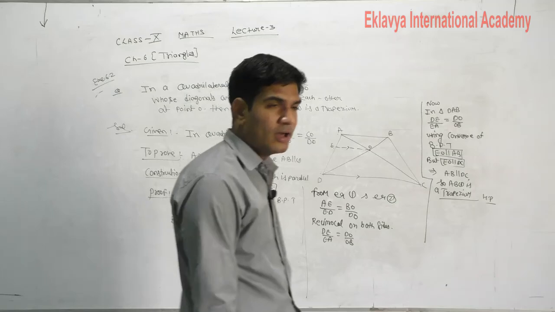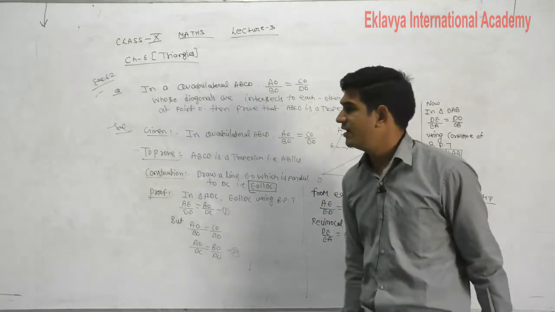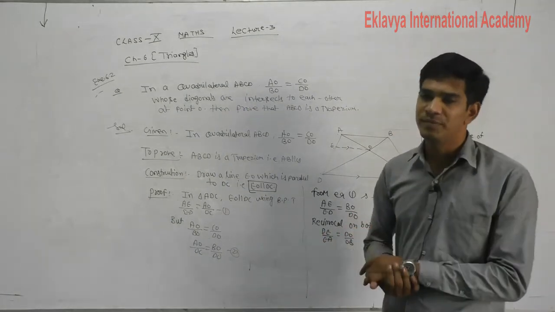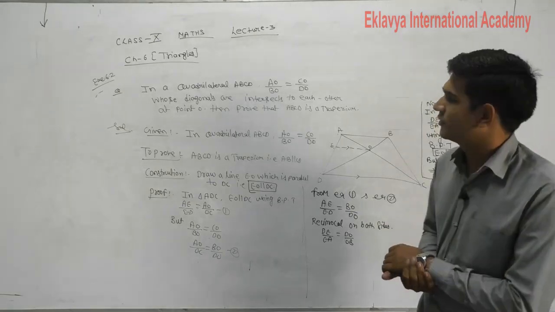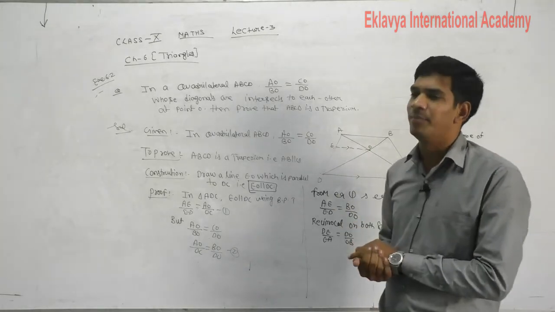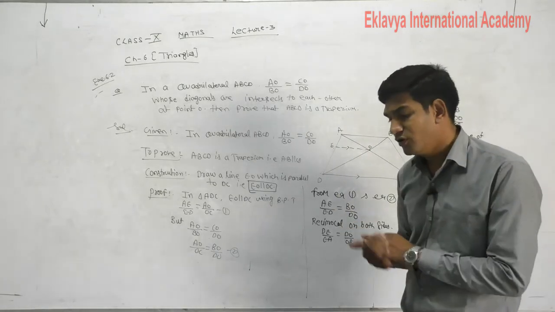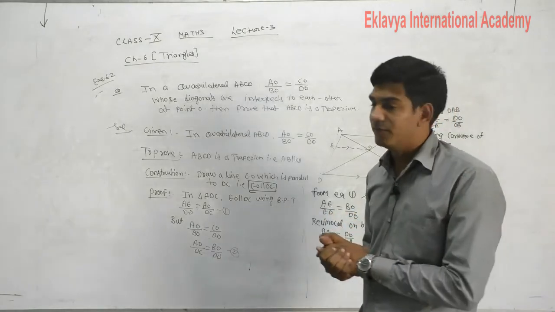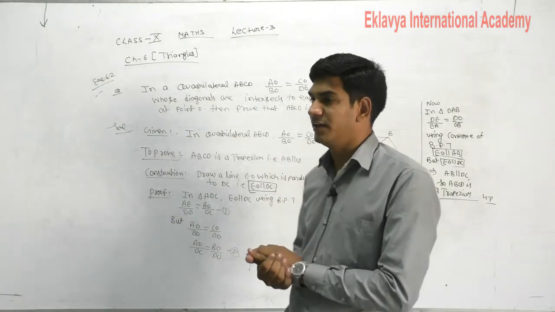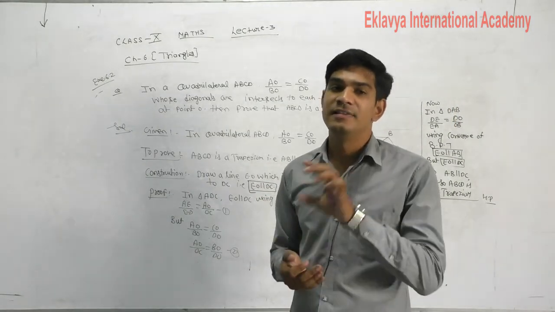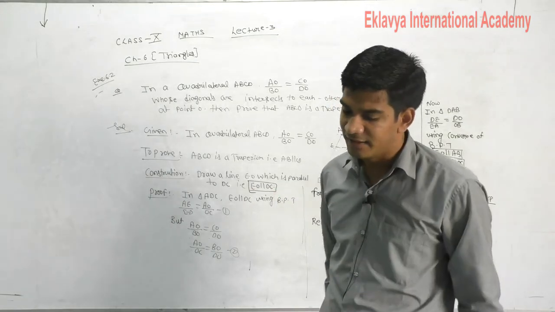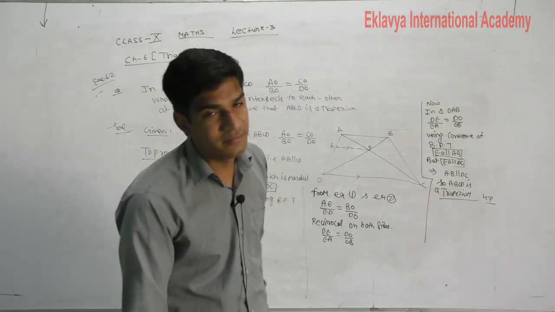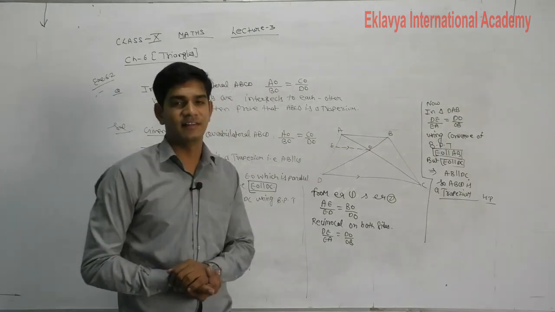So that is all about the question which is based on BPT and converse of BPT. That is all about exercise 6.2. After watching this video, all students complete till exercise 6.2. In the next lecture, we will discuss exercise 6.3, which is based on the similarity criteria of triangles. How we will prove that two given triangles are similar, that we will discuss in the next lecture. Thank you.